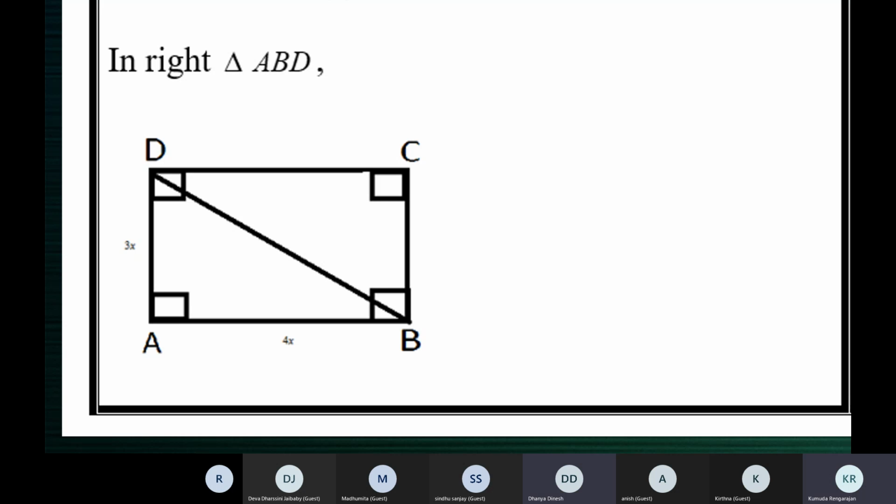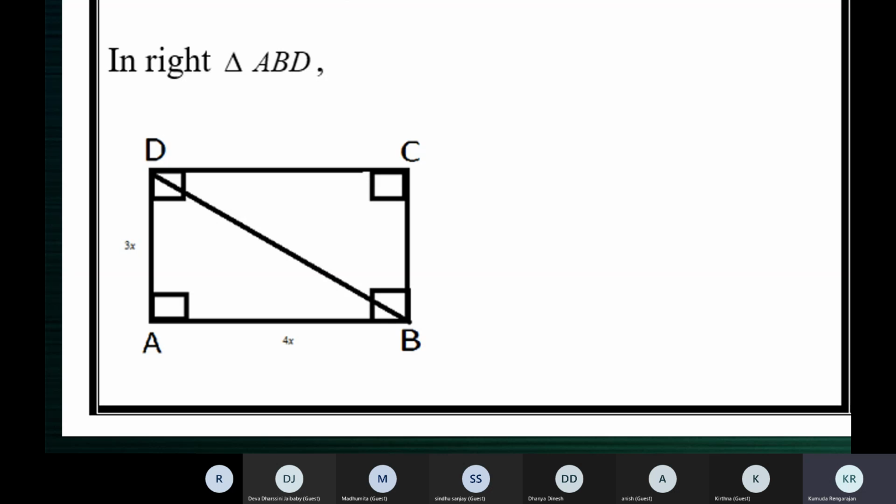That's all. We just have to write out the result by Pythagoras theorem, substitute whatever we know, solve and find the value of x. Supposing we get x is 2. If we get x as 2, then what is the length of the rectangle? 8, 4 into 2, 8 centimeters. What will be the breadth? 6 centimeters, ma'am, 3 into 2. Okay, that's what we are going to do.